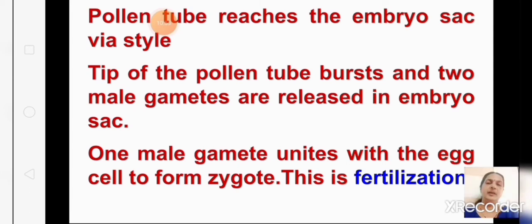One male gamete unites with the egg cell. Okay, remember this. One male gamete unites with the egg cell to form the zygote. This is called fertilization. So how many male gametes are released inside? When the pollen tube bursts, the two male gametes reach the embryo sac, and out of that one male gamete unites with the egg to form the zygote. Okay, so only one will fuse with the egg to form the zygote. This is called fertilization.